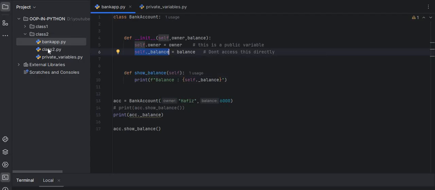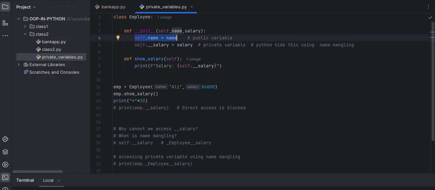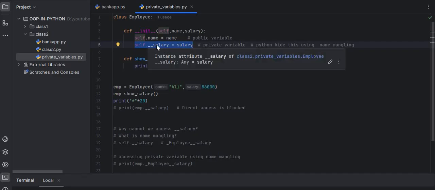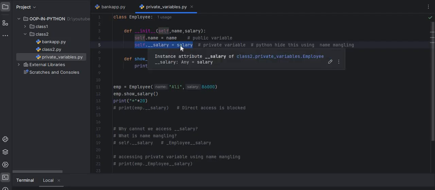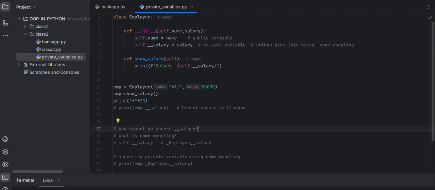And then we learned about private variables, how we can define them inside our classes and how we can access them directly and indirectly. We define private variables using double underscore salary. This is our private variable. And we learned about name mangling. Python hides this private variable using name mangling.